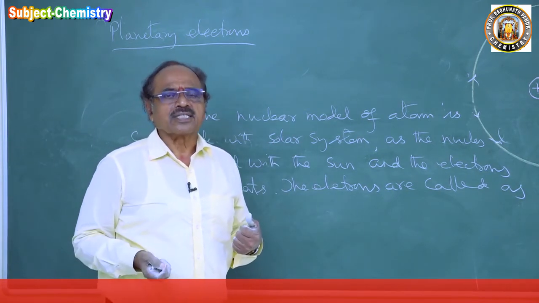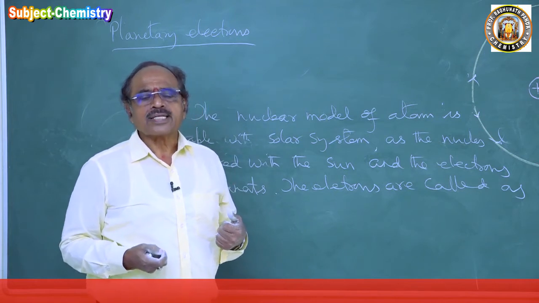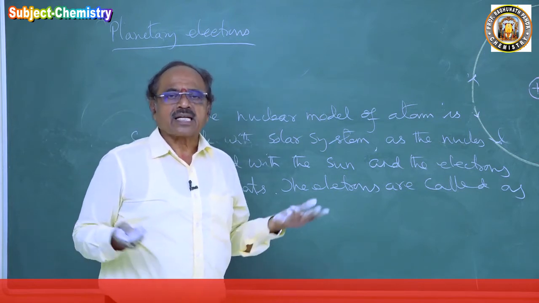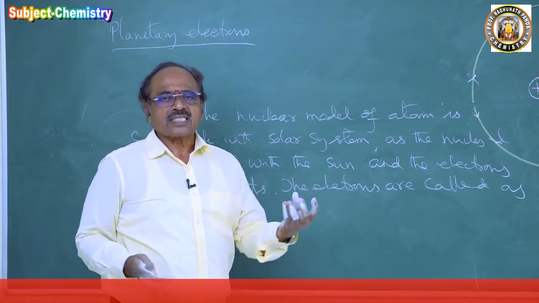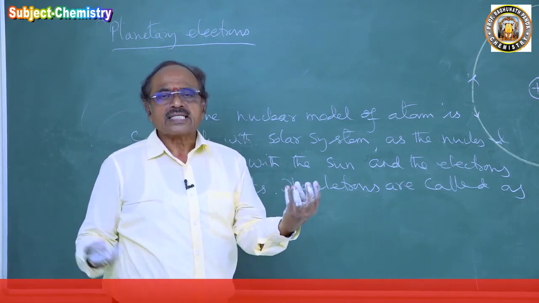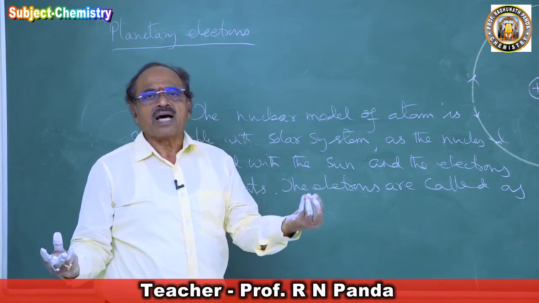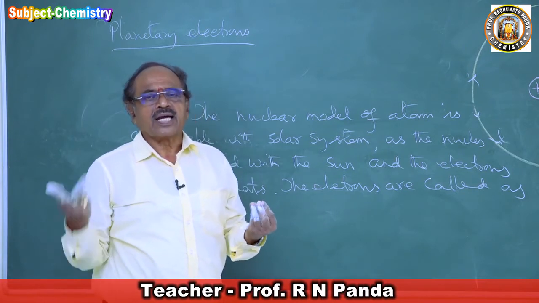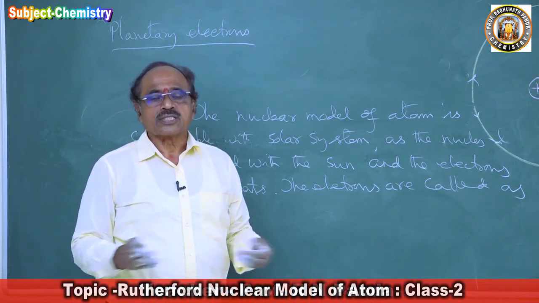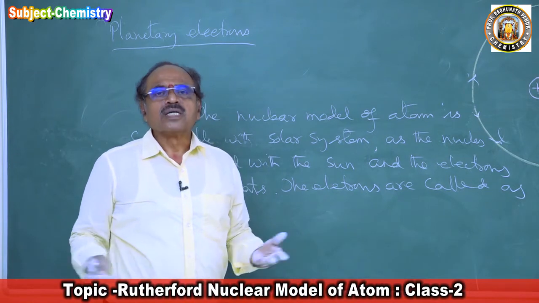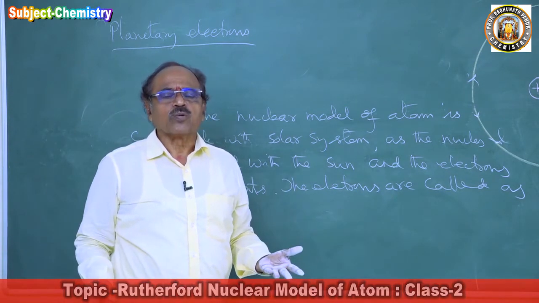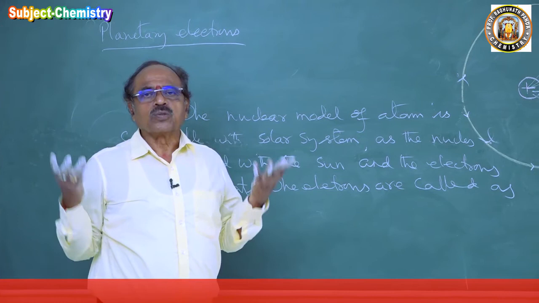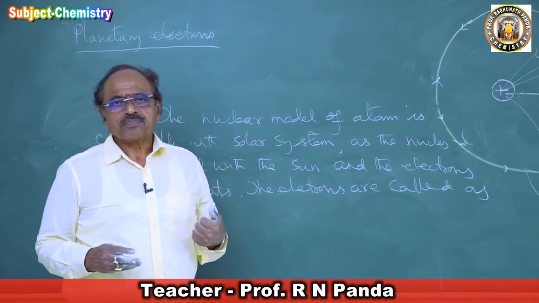Hence the electrons are continuously moving around the nucleus without falling into it. It is comparable with the solar system. The nucleus is compared with the sun, and the planets are compared with the electrons. Hence the electrons are the planetary electrons. And this model of atom was very widely accepted by the world of science as the Rutherford nuclear model of atom.